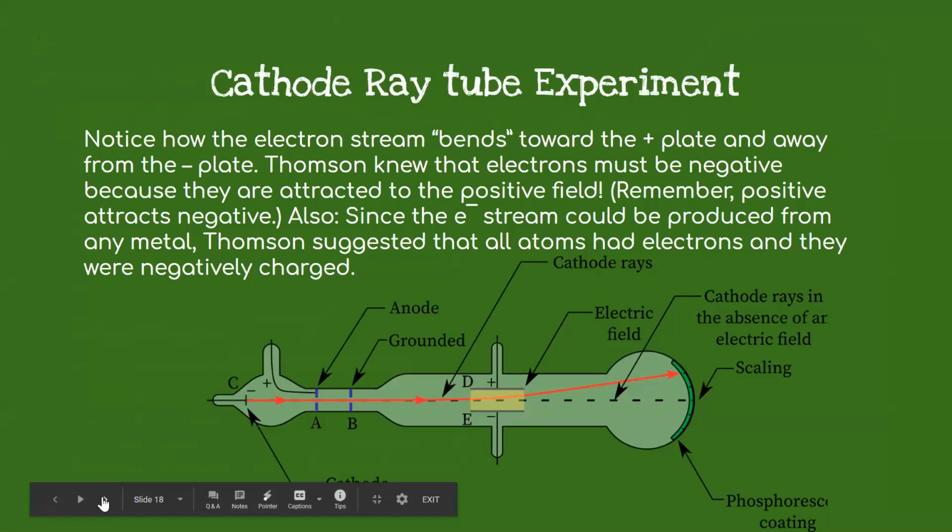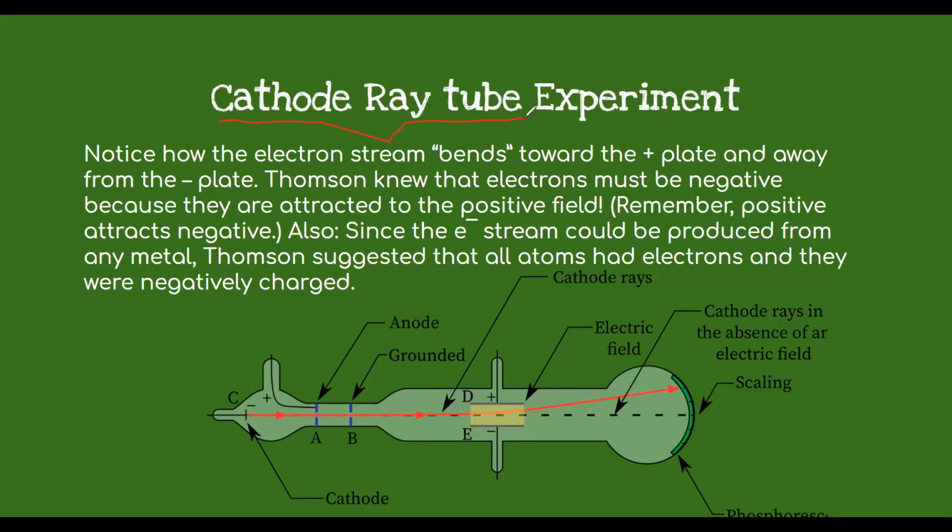So this is the experiment he did. It's called the cathode ray tube. And the way he found out is that at the end of this, you could change the different metals. You can change the metals, and then you can activate the cathode, which is the positive charge, and it's going to go. So it's basically a ray. What he noticed is that every single time he kept changing the metals and the ray would go off,